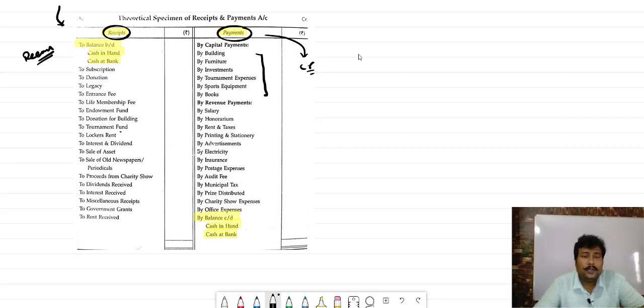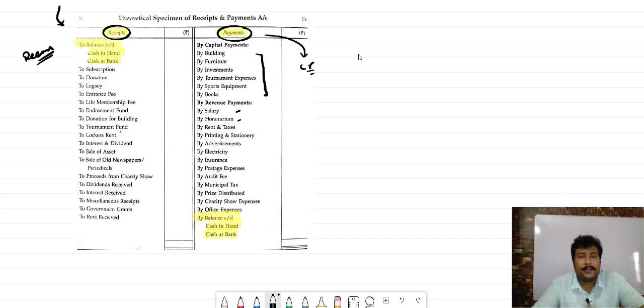Salary, honorarium. Honorarium means what? It is very simple. When we are giving an amount to any expert for giving services, like any expert comes to our organization and gives a service, and we make a payment to that person, that amount is considered as honorarium. So honorarium can be explained in a very simple way: payment to the expert for giving the service is considered as honorarium.